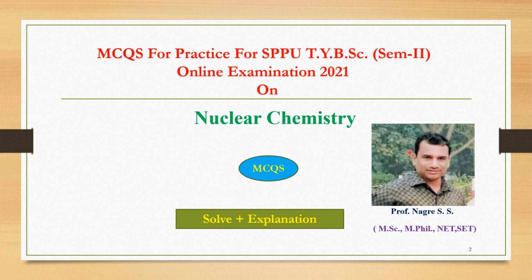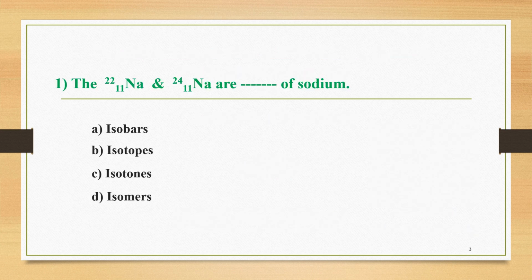So let's start this lecture. So the first MCQ from this lecture is here. The sodium with atomic number 11, mass number 22, and the second sodium with atomic number 11 and mass number 24 are of sodium. And the four options are: A option is isobars, B option is isotopes, C option is isotones, and the D option is isomers.